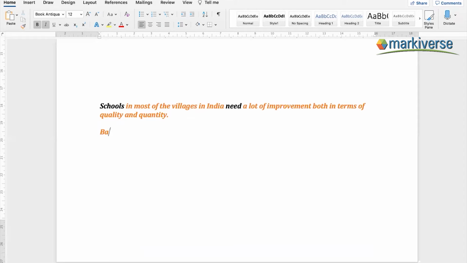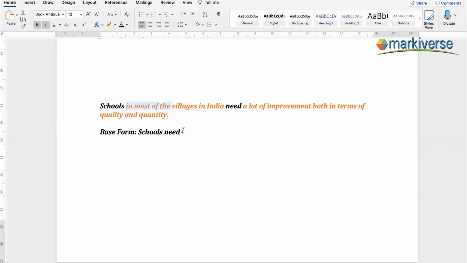What is the base form? If you ask me the base form, there are only two words, which are schools and need. These are the only two, right? With this base form, schools need, these are the only two words. With these two words, see how beautifully the sentence is formed. So let's say, schools in most of the villages. So he asked, schools where? Schools where?